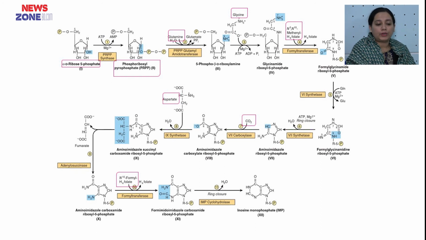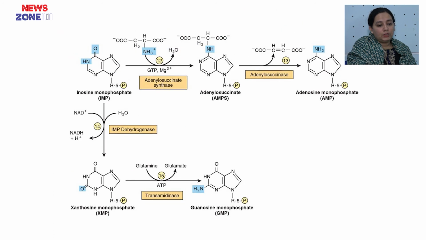If the precursor is phosphoribosyl pyrophosphate, ultimately the end product will be inosine monophosphate. From this inosine monophosphate, adenosine monophosphate and guanosine monophosphate are synthesized by two pathways, as per our body need.